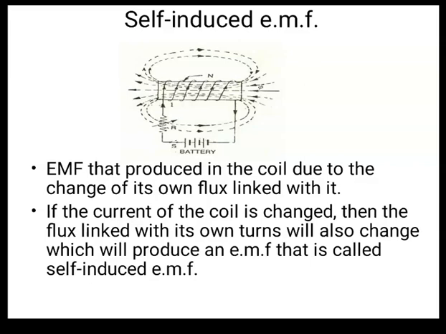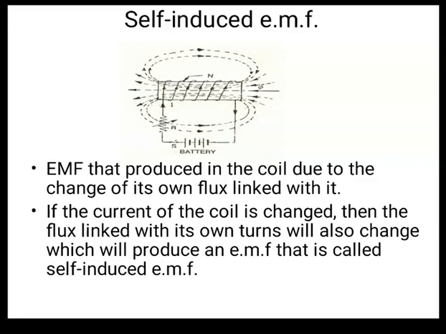So let us go through the points, you will clearly understand. EMF that is produced in the coil due to the change of its own flux, right? It's producing the flux, but that flux is changing. So according to Faraday's law, EMF is induced in it. So EMF that is produced in the coil due to the change of its own flux linked with it, right? So if the current of the coil is changed, then the flux linked with its own turns will also change, which will produce an EMF, and that EMF is known as self-induced EMF. Okay, so this is the first step, self-induced EMF.